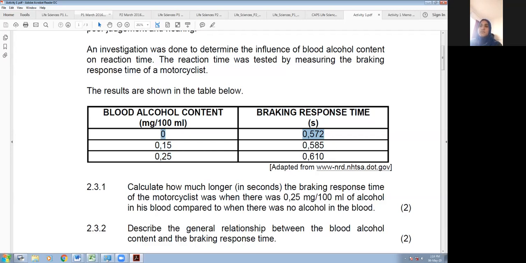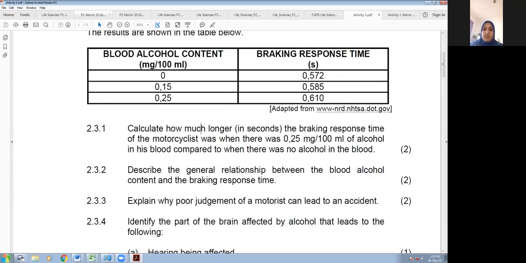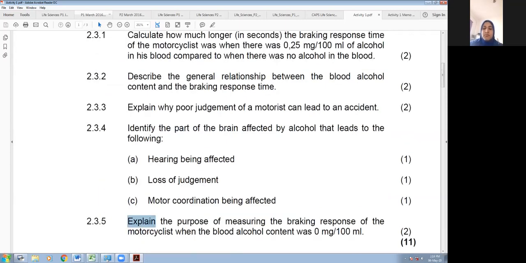Okay, so Ram says it serves as a control. That's good, right? But now the question is saying explain. So remember, explain question, and it's for 2 marks. So you need to now give a statement and a reason. So you need to elaborate on that. It's a control. How does it serve as a control, or why does it serve as a control?